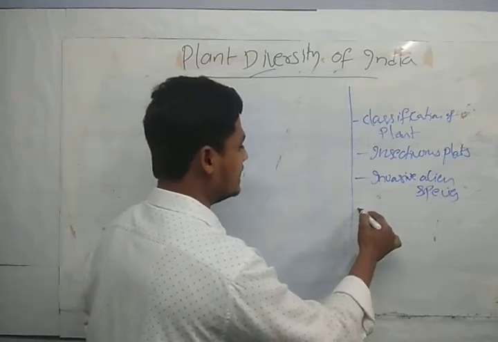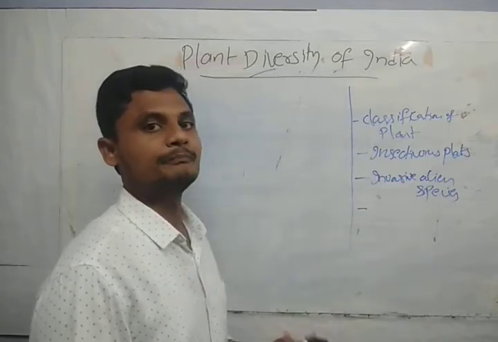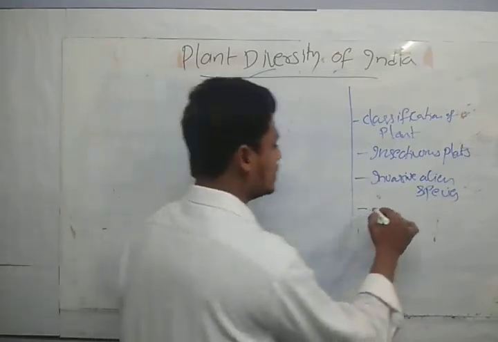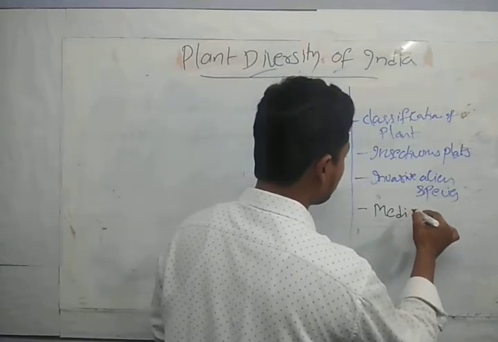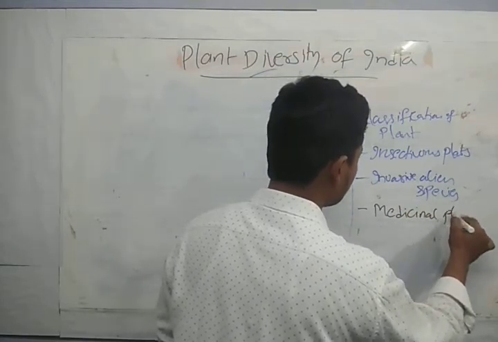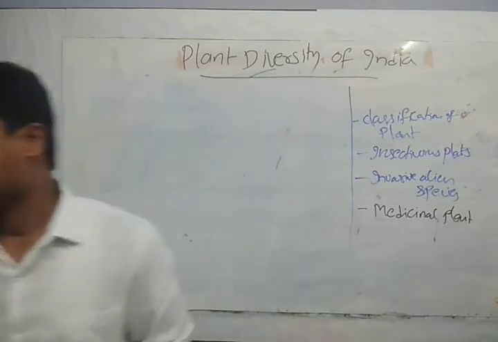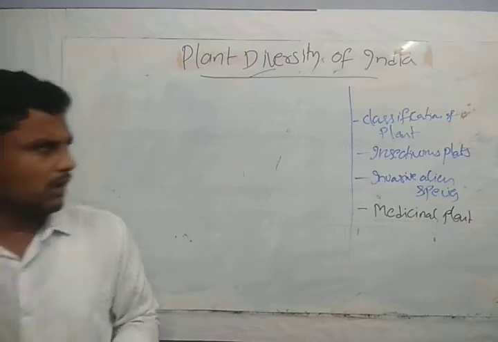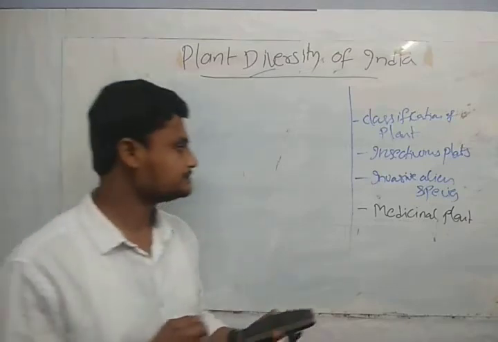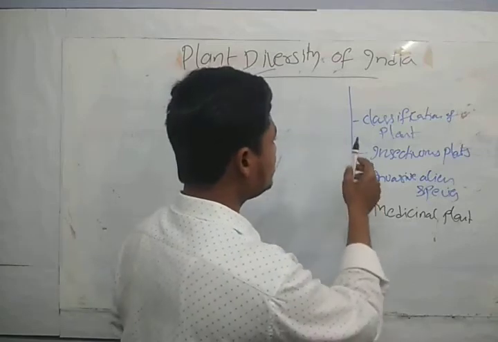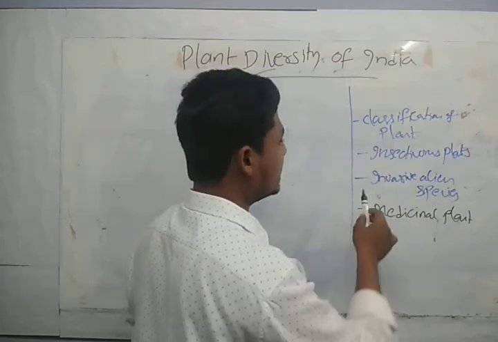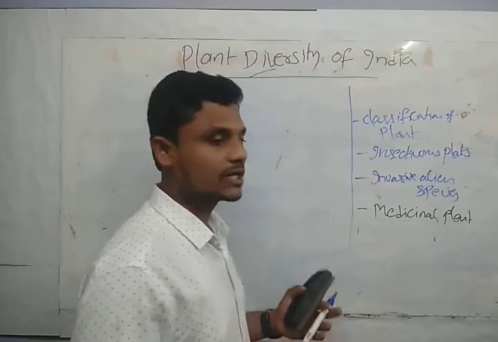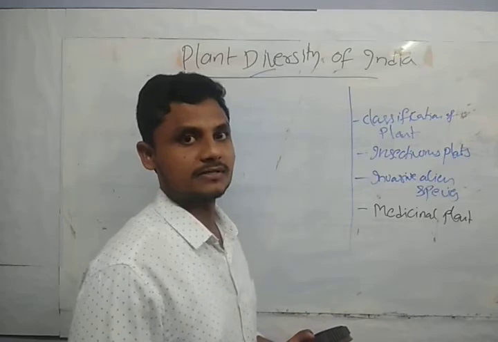After the invasive alien species, we are going to see the importance of the medicinal plants, and what medicinal plants we have. So we have the classification of plants, insectivorous plants, invasive alien species, and medicinal plants. These are the topics that we are going to discuss in our chapters.